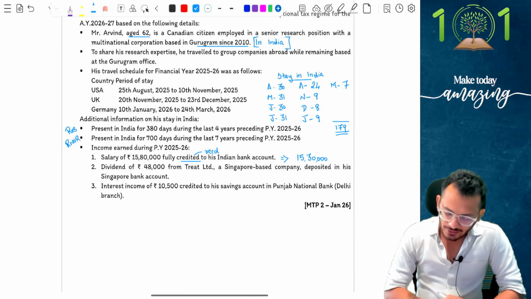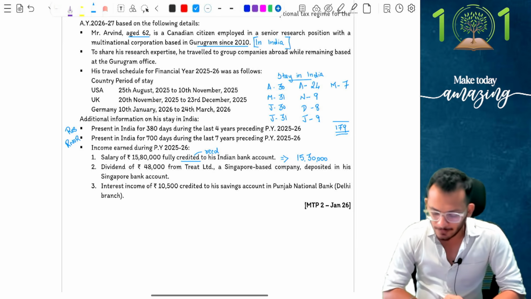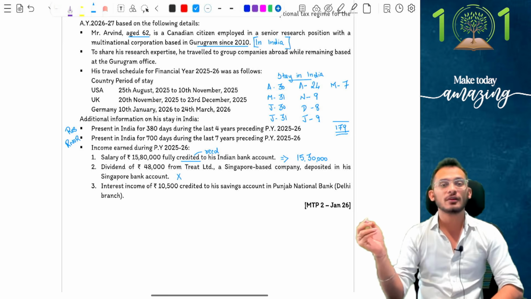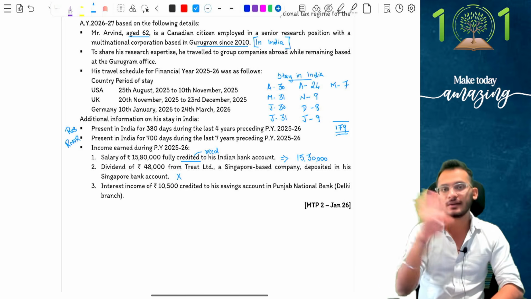Next, dividend of 48,000 coming from Treat Limited, a Singapore based company, which is deposited in Singapore bank account. This is not going to be taxable because it is from a foreign company received in a foreign country, not taxable.